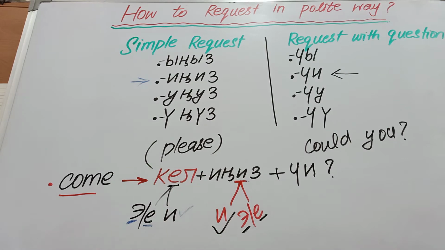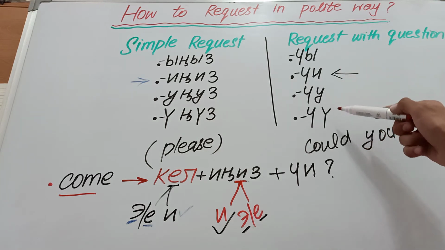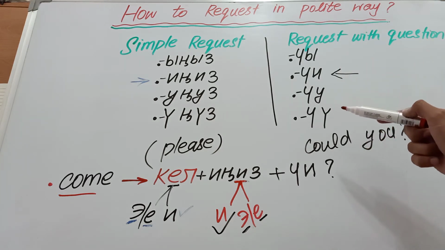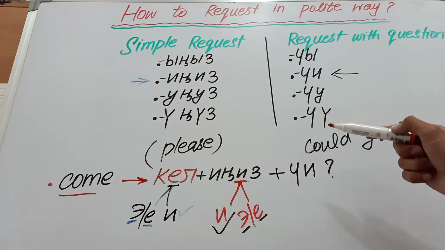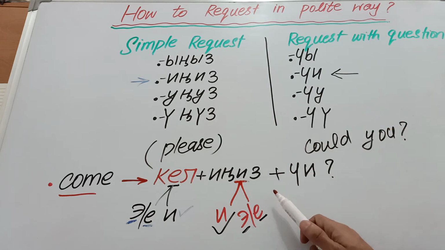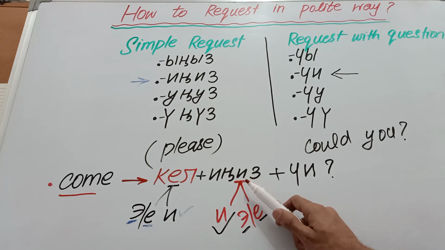Next, if you want to request with the question, you will add any one of these endings, but according to the vowel harmony. For doing this, you have to denote the extreme right first vowel, and this is e, right? This is the extreme right first vowel, and we will make the vowel harmony of e.